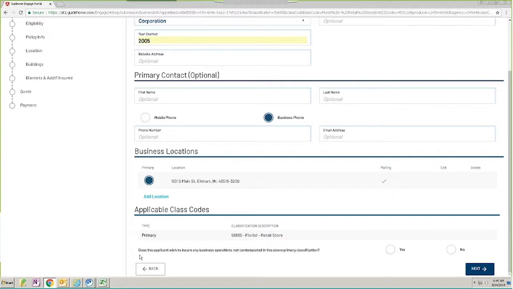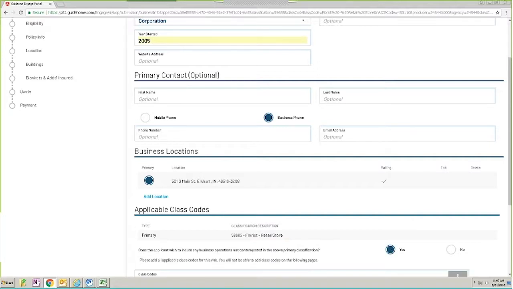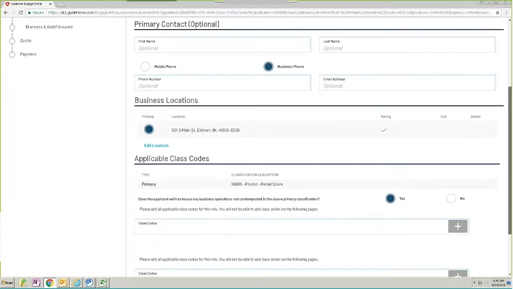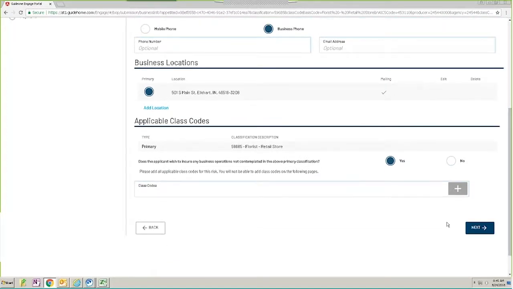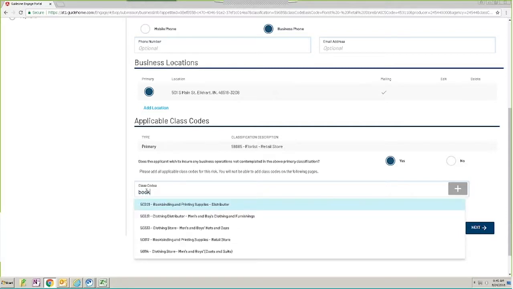If this applicant had other business operations that aren't contemplated in that primary classification, you can add them here. You would click Yes, and it will bring up the ability for you to search by class name or class code number, just like on the prior page. So we're going to do a search.